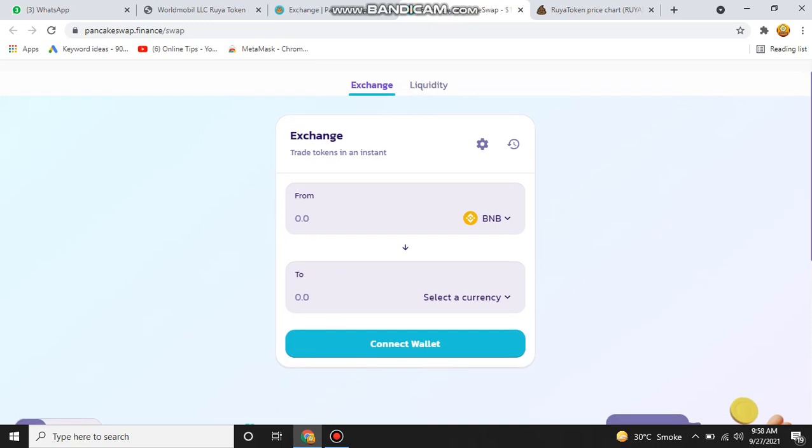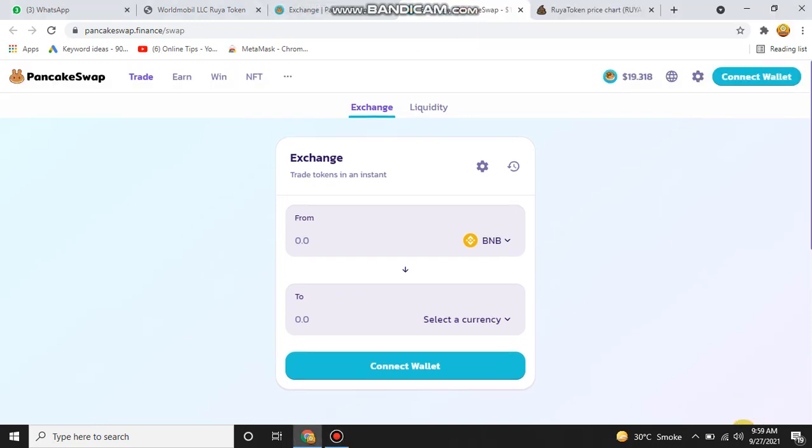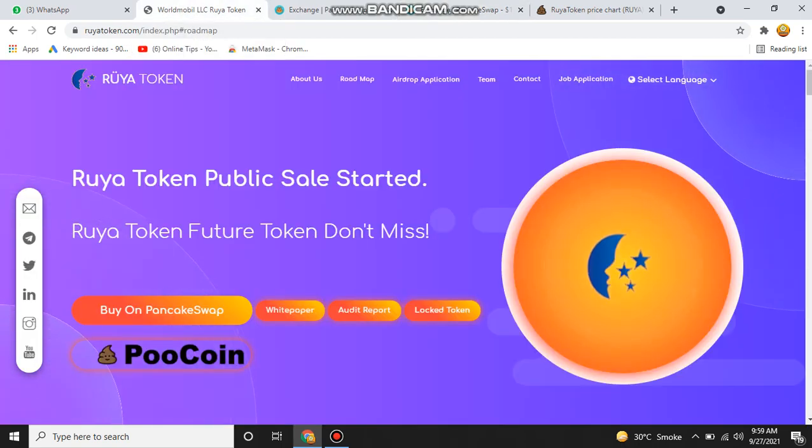After connecting the wallet, you first need BNB in your wallet. If you don't have it, just go and buy it, because you can buy ROI token with BNB. Just select BNB at this place and ROI token at this place. Write the amount that you want to swap with ROI token and swap it. So these tokens are automatically added to your MetaMask or Trust Wallet that you connected with PancakeSwap.